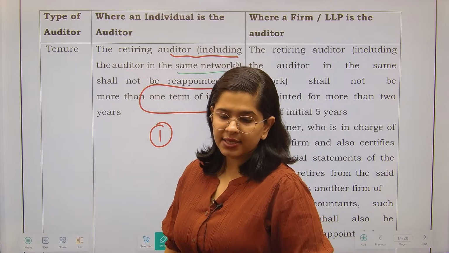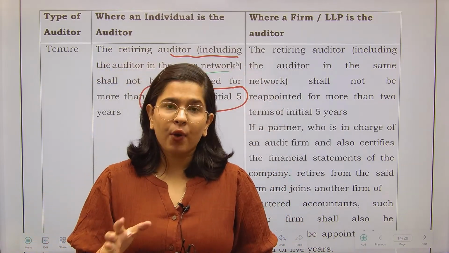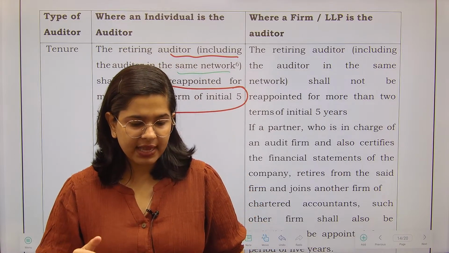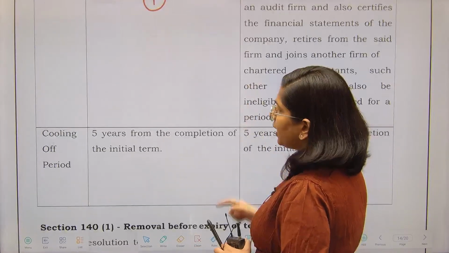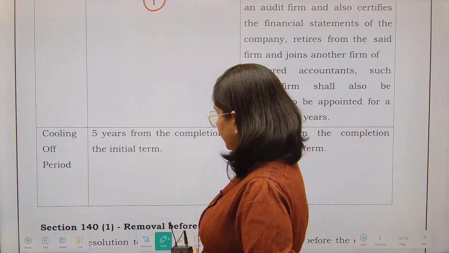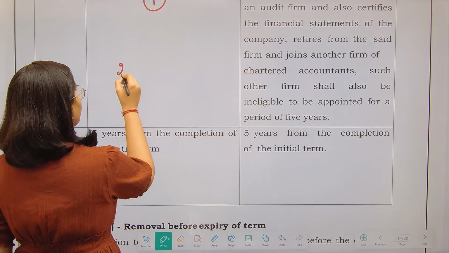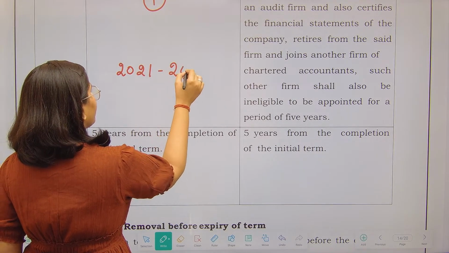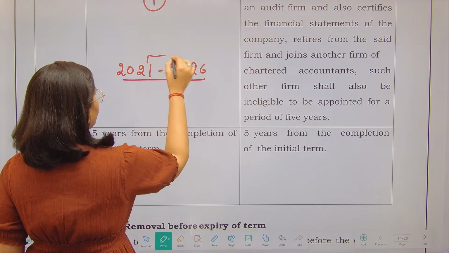What we are saying is that a term is of 5 years, okay? You can appoint for a maximum period of 5 years. Once the 5 years have elapsed, you have to ensure that there is a cooling off period. That means suppose I have employed someone as an auditor from 2021 till 2026, right, for a 5-year period.